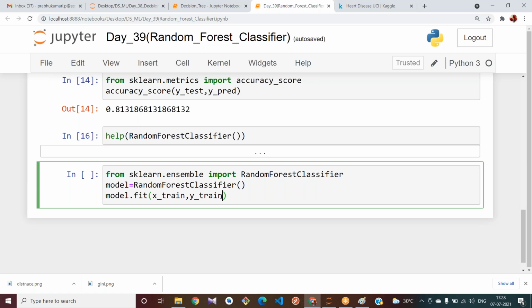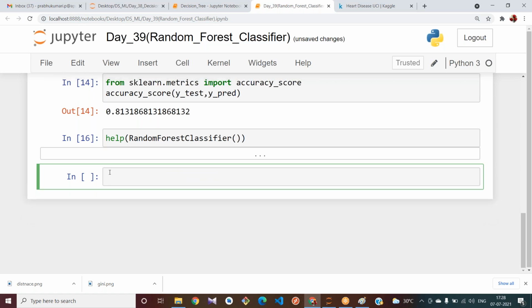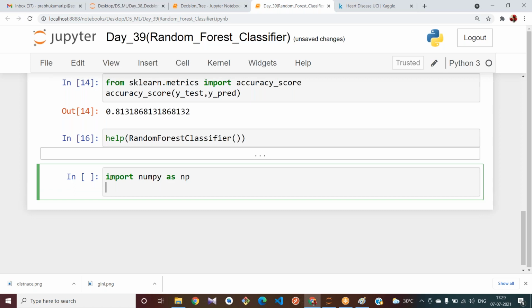Also, we can do it with a method called randomized search CV. Okay, let us do with that. We can tune our parameters and we can search here. Let us do that first here. Let me import first numpy as np.